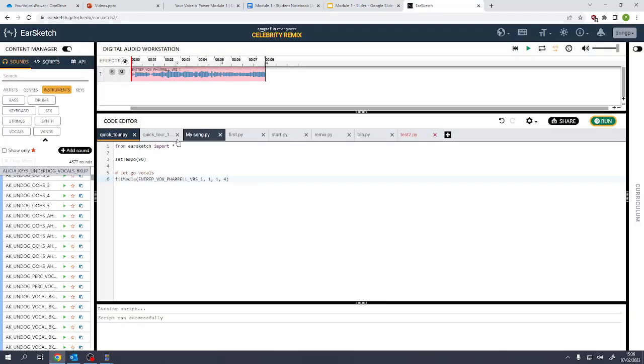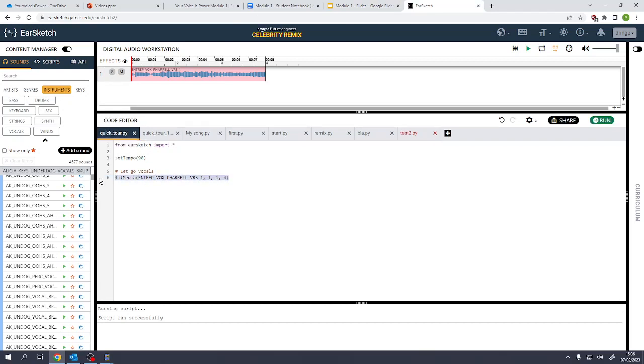So with that in mind, last video we looked at how to get started with EarSketch. So I told you to create an account. If you've forgotten your password, there's an option to reset on here. If you are logged in, it'll save your code automatically. And last time we looked at this fitMedia thing in Python, where you can choose a song, choose which track you want, where it starts and where it finishes. Press run. Your code then generates the song, and then you can press play.